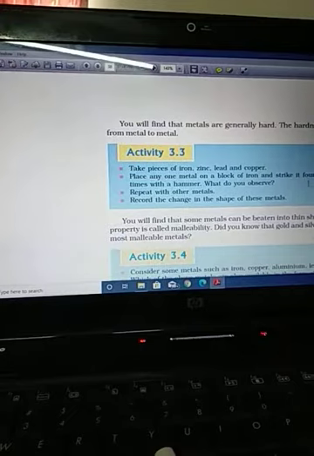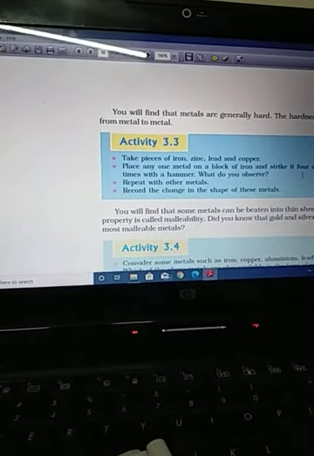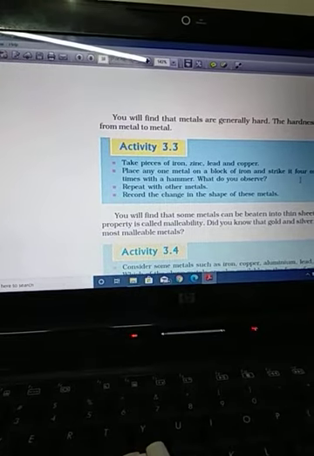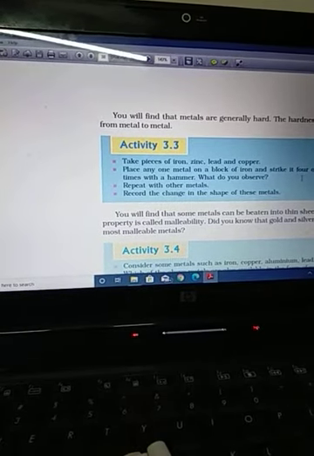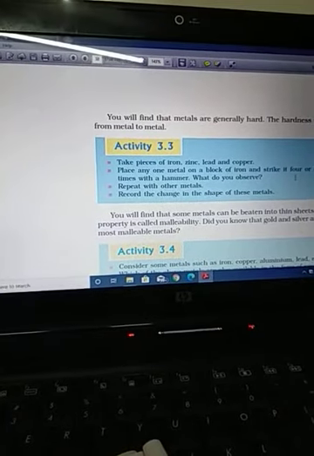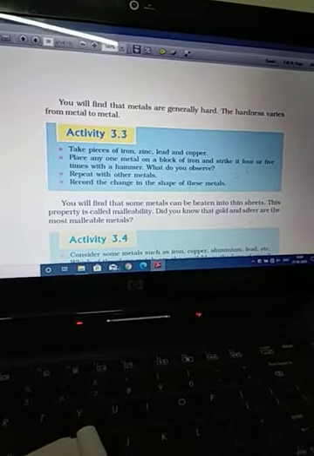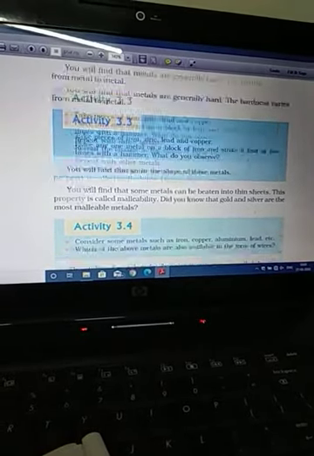Now 3.3: again take some pieces, iron, zinc, lead and copper, and try to strike them hard with a hammer. You will see that especially zinc spreads into the form of a sheet, and copper also spreads somewhat. This property is known as malleability. So we can say metals are malleable.